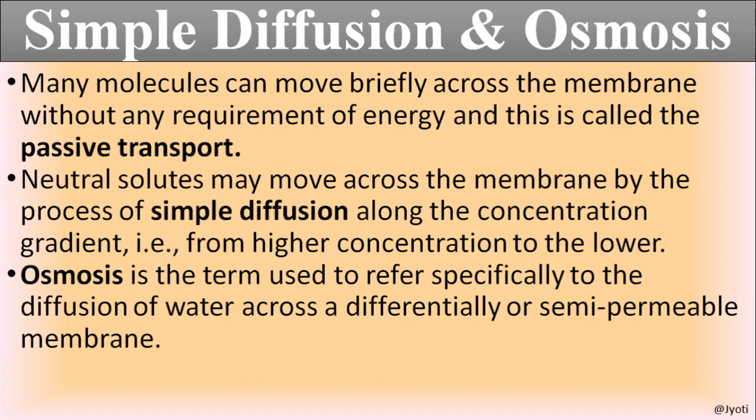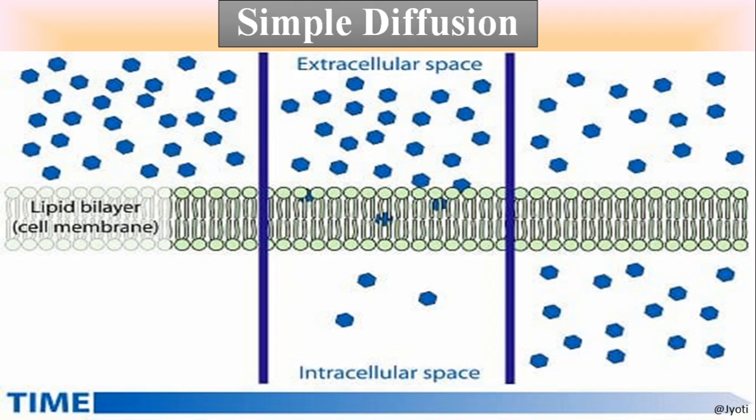Now what is osmosis? Osmosis is the term used to refer specifically to the diffusion of water only across a semi-permeable membrane. And since the plasma membrane is semi-permeable and more appropriately selectively permeable, the diffusion of water through such a membrane is called osmosis.